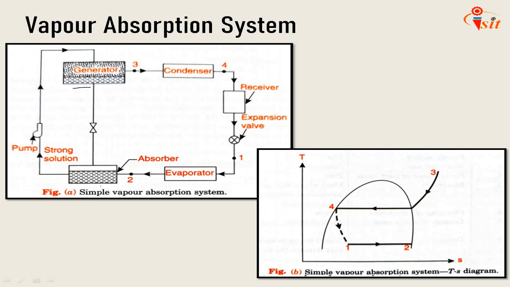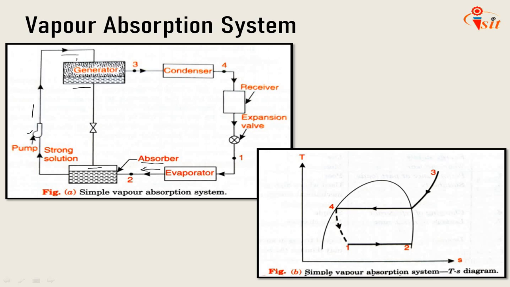The ammonia vapor leaving the evaporator at point 2 is readily absorbed in the low temperature solution in the absorber. This process is accompanied by the rejection of heat. The ammonia in water solution is pumped to a higher pressure. Here the pump is there, to a higher pressure, and it is heated in the generator.